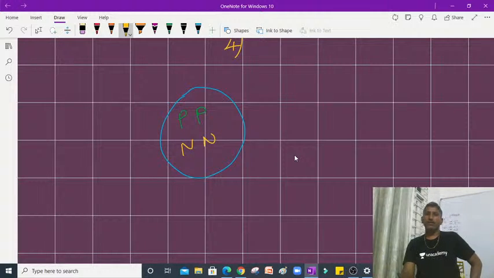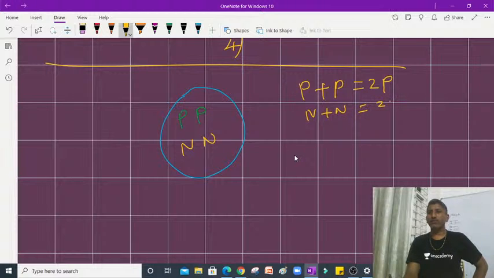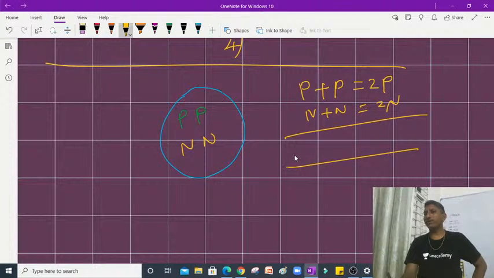If you take the energy of each nucleon individually, 2 protons' energies you add, and likewise 2 neutrons, so 2 into each neutron energy and 2 into each proton energy, you are going to get some energy.